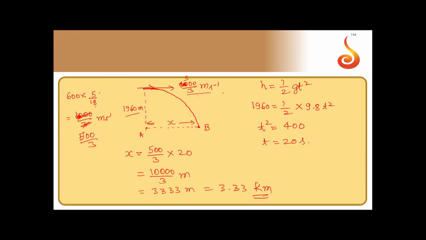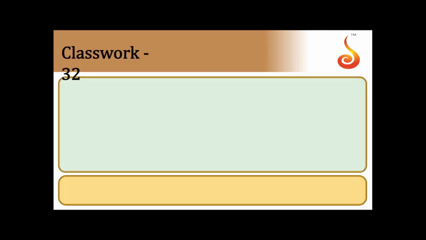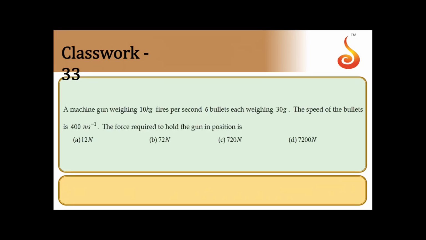This is the distance covered. That is option D. Okay, we shall move on to next one.